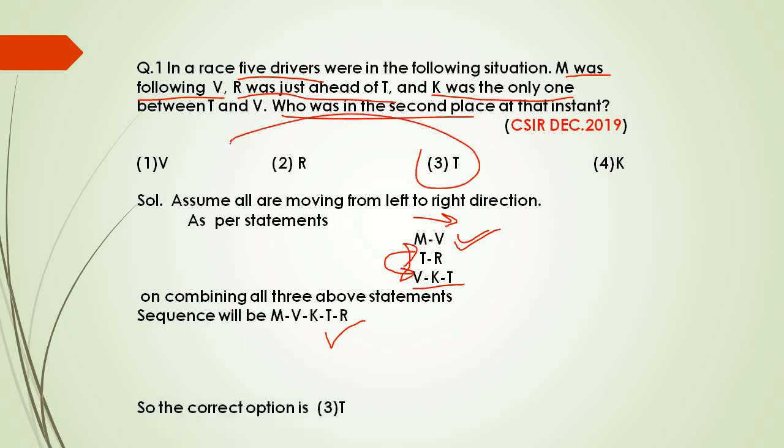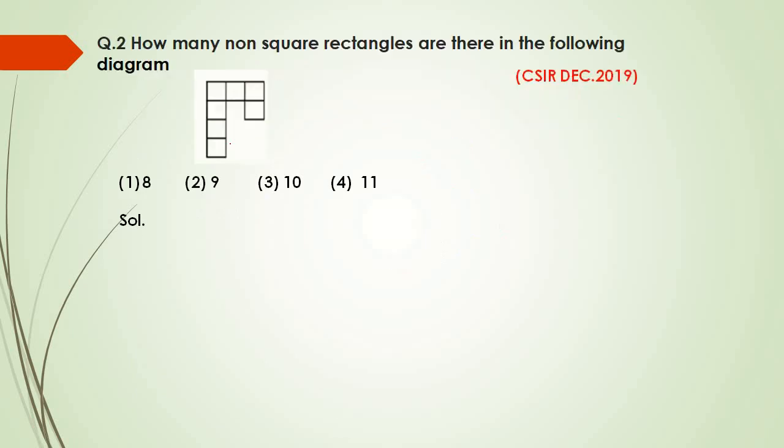Alright. Next question. Our next question is, how many non-square rectangles are there in the following diagram? Before going into this question, I will first differentiate among what is square, what is rectangle, and what is non-square rectangle, and why the word non-square is written here.